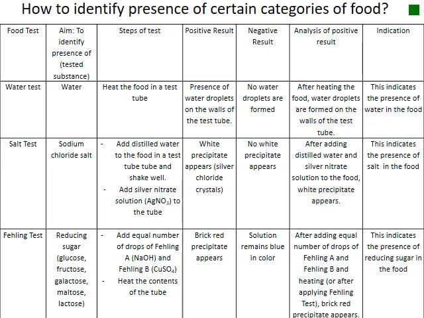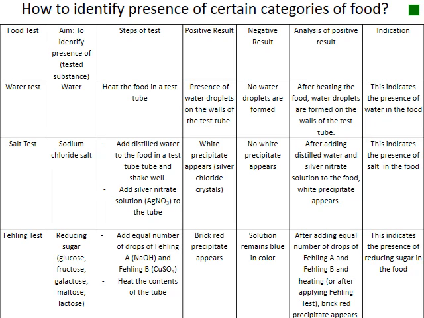Fehling test is done to identify the presence of reducing sugar: glucose, fructose, galactose, maltose, lactose. Add equal number of drops of Fehling A and Fehling B. Heat the contents of the tube. Positive result, brick red precipitate appears. Negative, solution remains blue in color.